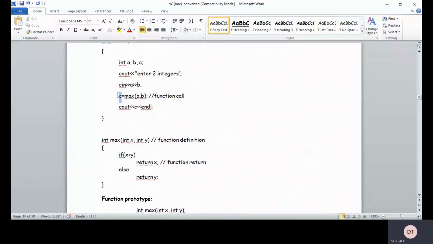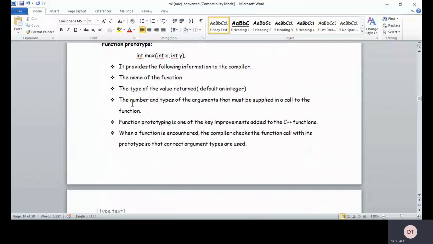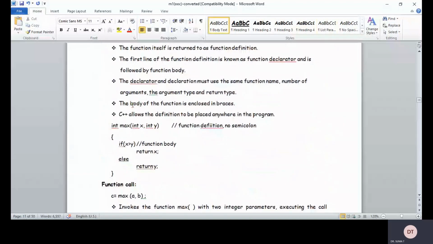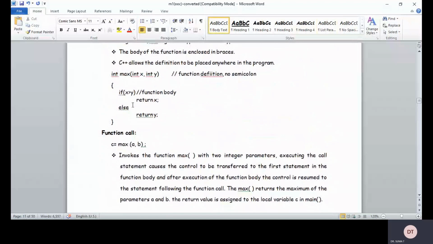c is a local variable. I cannot use c in this function. Why? Because it is local to this particular block of the program, that is, it has scope only in this block, and outside the block it doesn't have scope. Okay, so that is about the function call and how it returns and assigns the value.